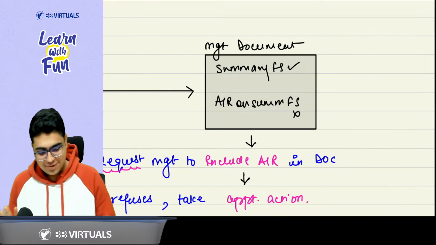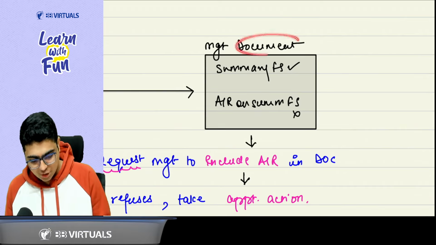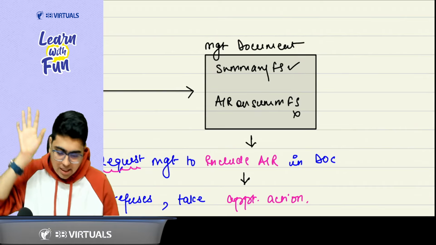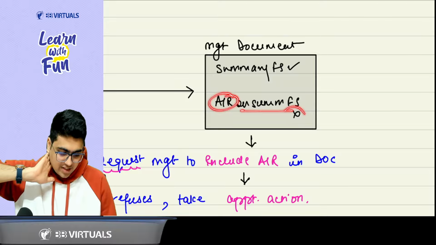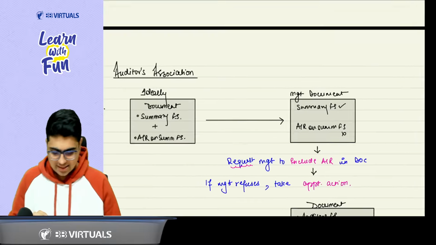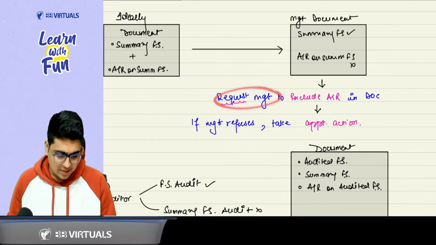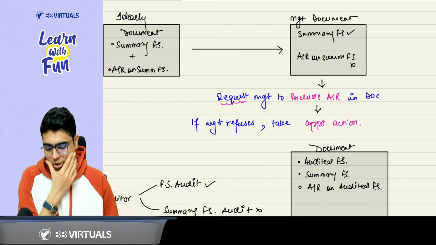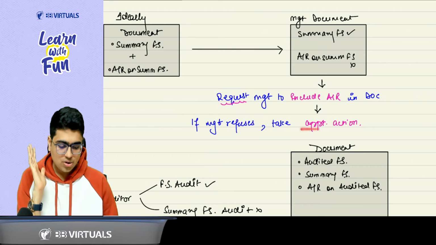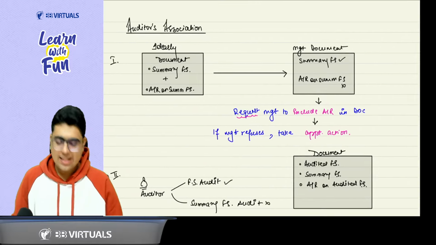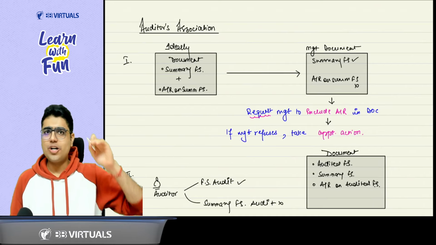Okay, sir. But what if, in one case, there is a document in which management has added the summary financial statement, but the audit report on the summary financial statement is not there? So what should be happening in this case? Just understand one thing. You will request the management to include the audit report in the document, and if the management says no, then take appropriate action. Is case number one clear? Yes, sir.